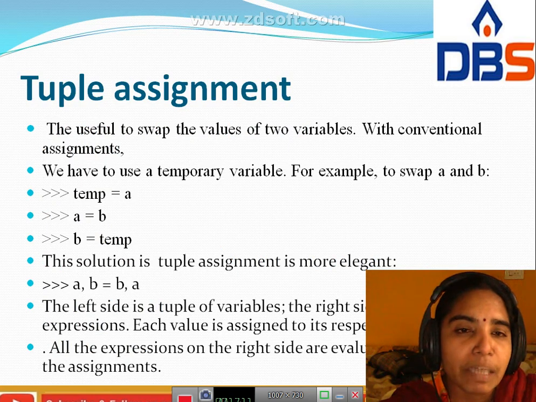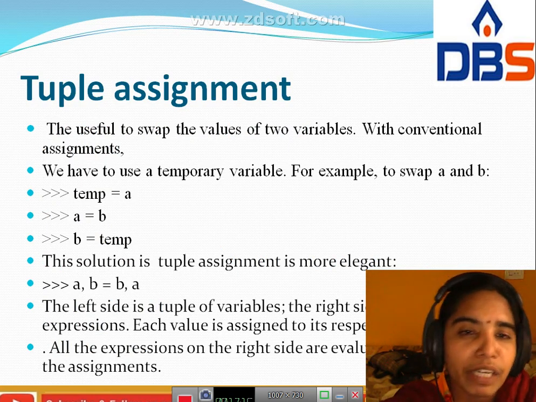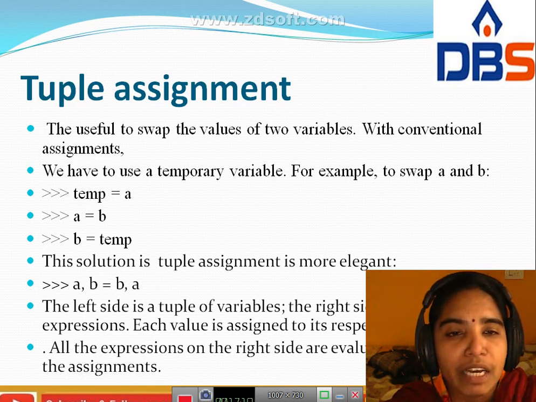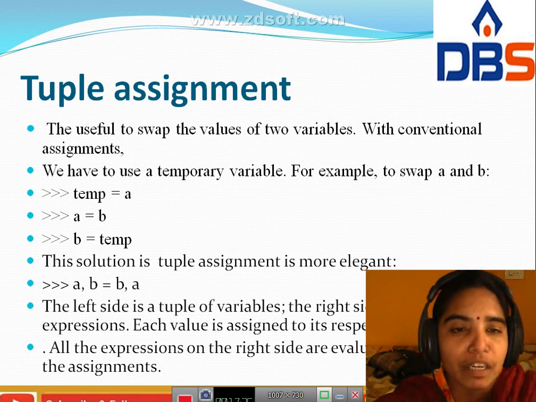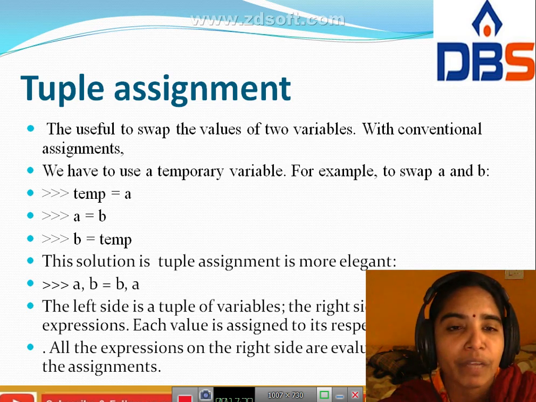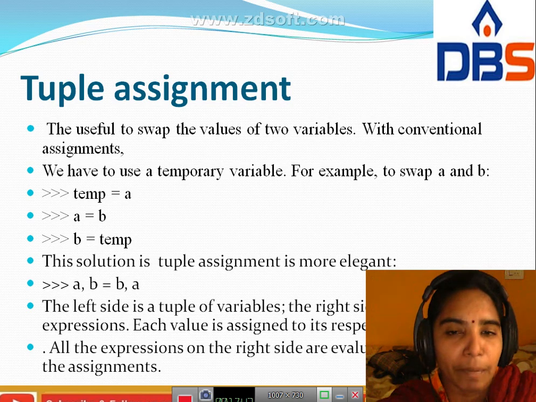Next topic is tuple assignment. Here, by using tuple assignment, with the assignment operator, for example, we swap two variables. In the swap program, we use a temporary variable to swap a and b. This is the code for swapping two variables: temp equal to a, a equal to b, b equal to temp.